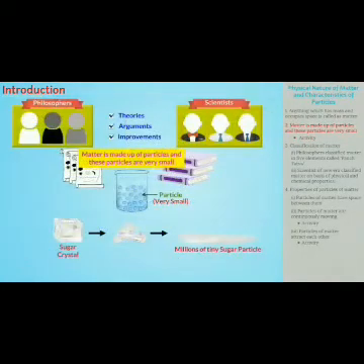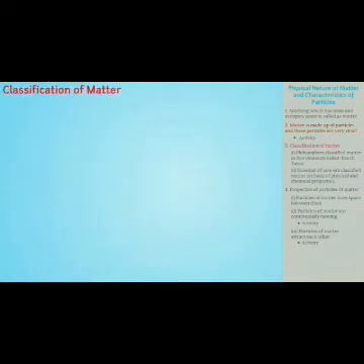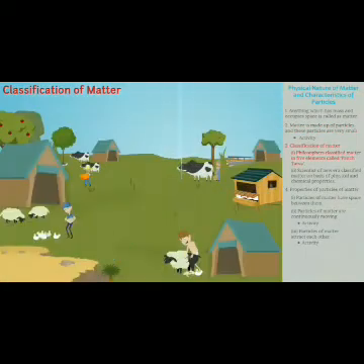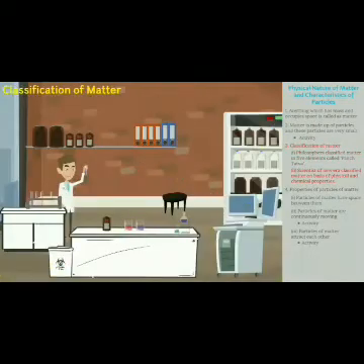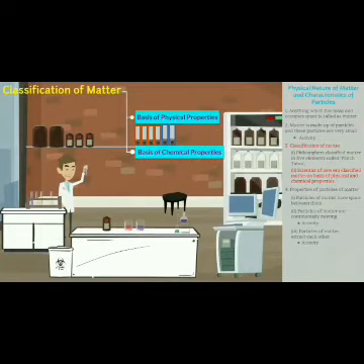Once the idea of matter is finalized, the next thing we have to do is to classify the matter. In ancient times, Indian philosophers classified matter into 5 basic elements called Panch Tattva. They believed that any living or non-living thing is made up of these basic elements. Scientists of the new era classified matter on the basis of physical and chemical properties. Here are some of the properties.